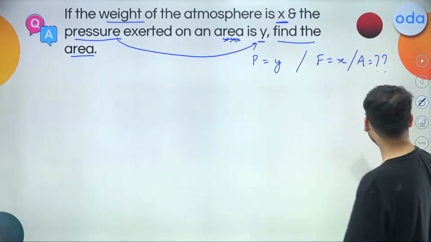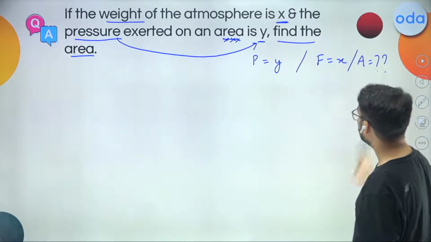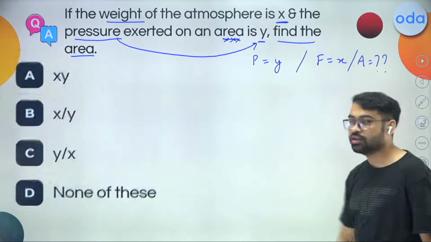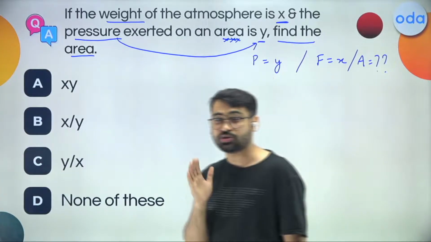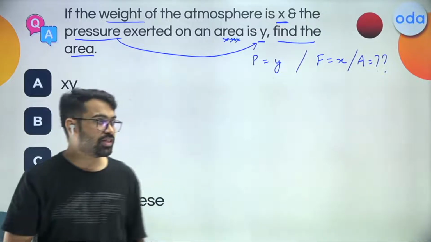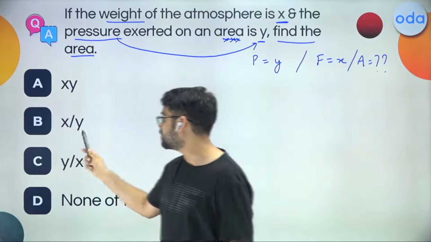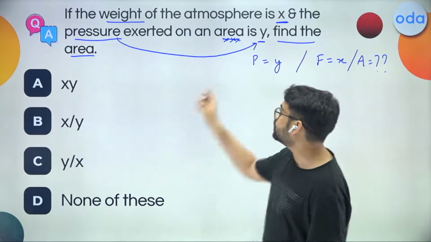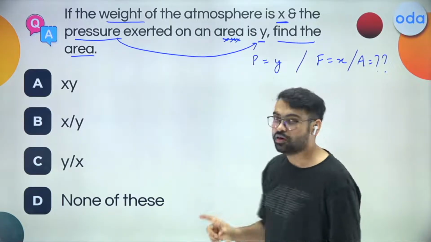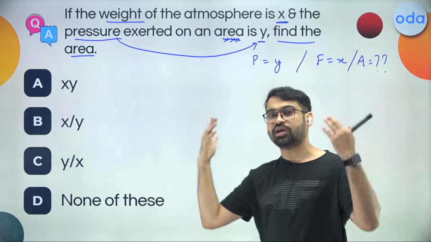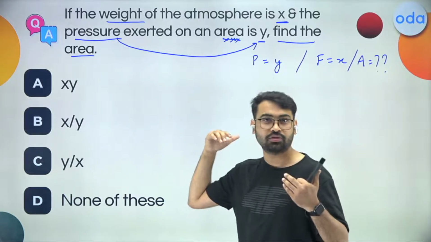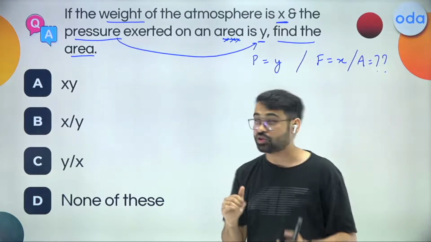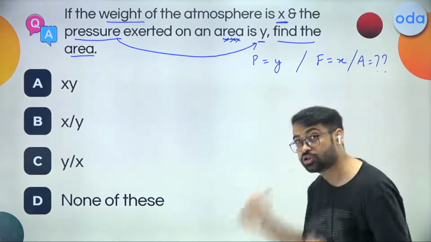Is there anything else given? Yes. Just for your help, I have given the options for you. Now, these options are very tricky, like I said, that they're given to be X, Y, X divided by Y, Y divided by X, and none of these. So, a lot of the students who say that area is Y, they would be calculating something else and they'll be getting some other option. Let's not do that. We know this, that we have almost gotten it covered.